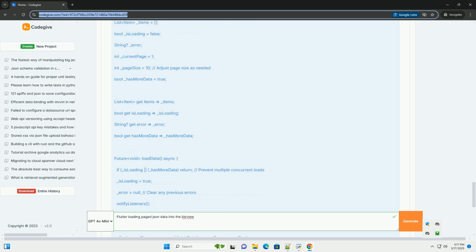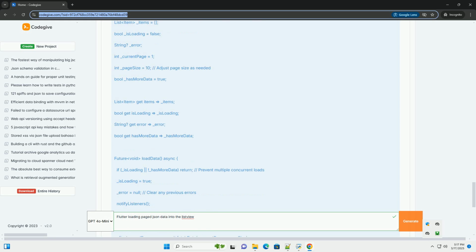We use listen: false to prevent unnecessary rebuilds in initState. RefreshIndicator: the refresh indicator allows the user to pull down to refresh the list, triggering the refreshData method in the ItemProvider.